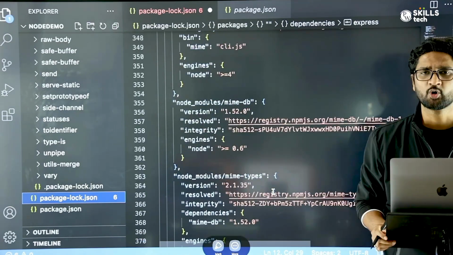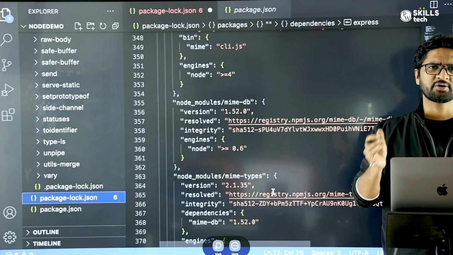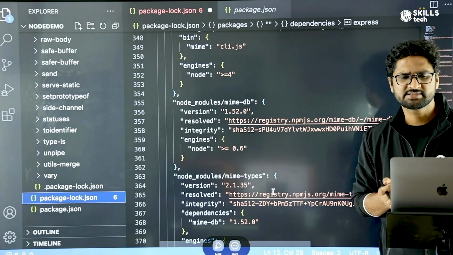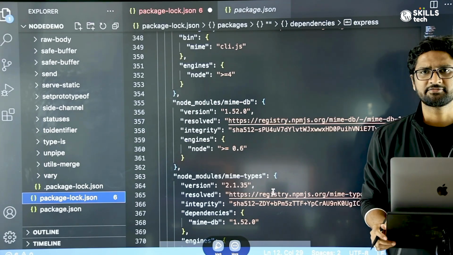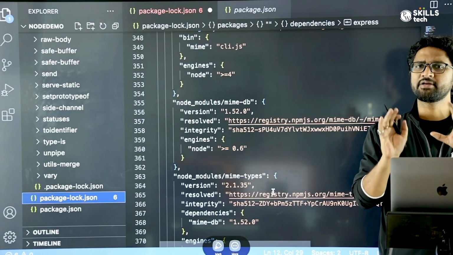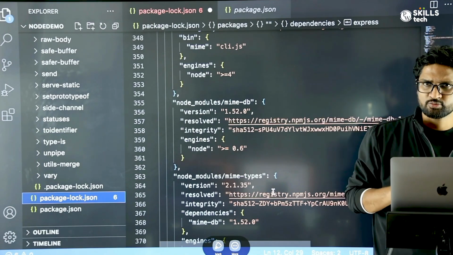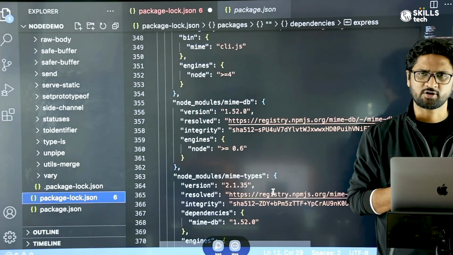So this is how Node.js projects are built using npm init. And this is how the structure node_modules, package.json, package-lock.json are created, and these are the purposes for it. I hope everyone is crystal clear till this point. Now, since we are clear, we'll move to the next steps of this programming.